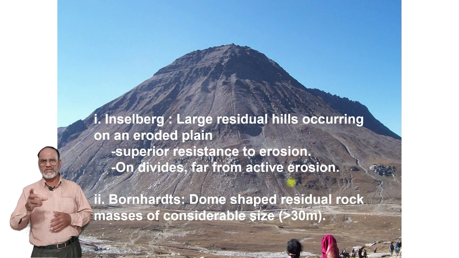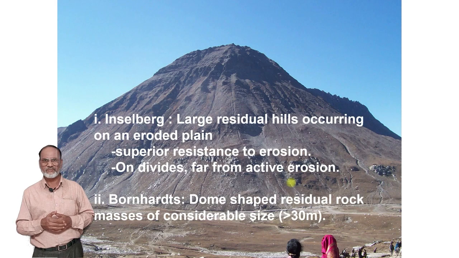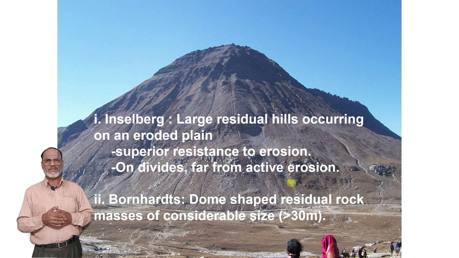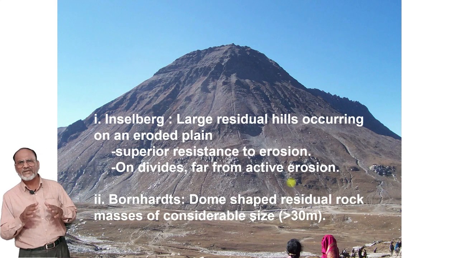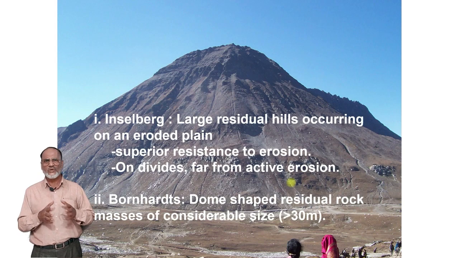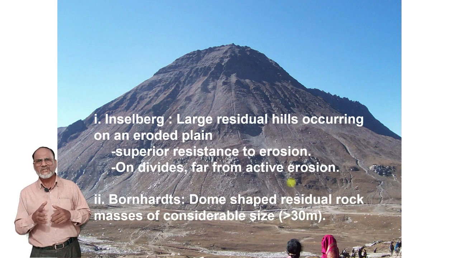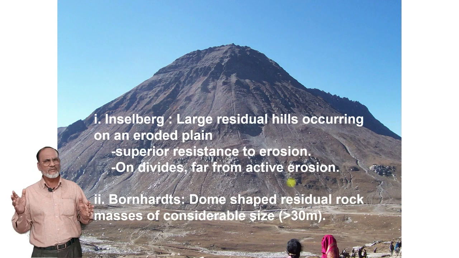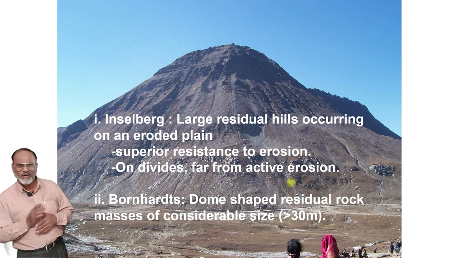In some places, such inselbergs, for example in Africa, are called Bornhardts. Inselbergs are large residual hills occurring on the eroded plain, with superior resistance to erosion, and on divides far from active erosion. Dome-shaped residual rock masses of considerable size, more than 30 meters, are called Bornhardts.